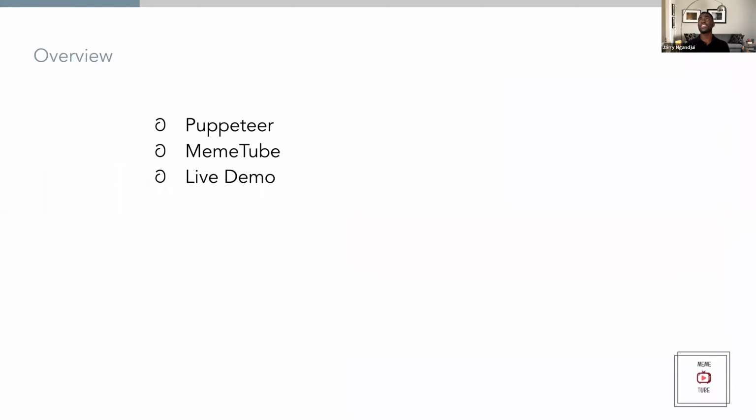That's great. So a little overview about what we'll be doing today. It's very light. The main chunk here is going to be the live demo. We'll talk briefly about Puppeteer, what the technology is used for, what it's intended for, how you can use it, and what you need to know before you use it. Then we'll dive into the implementation I prepared for this presentation, which is MemeTube. And that will lead us into a demo where we'll grow that application a little bit.